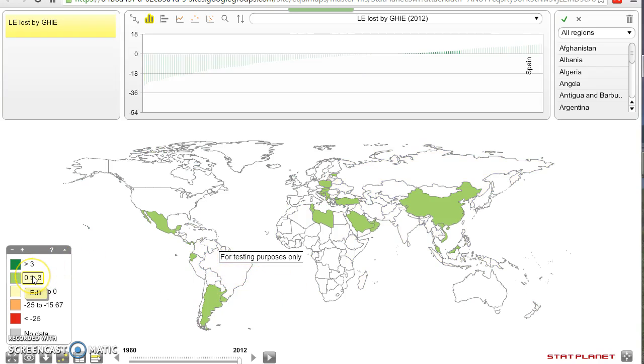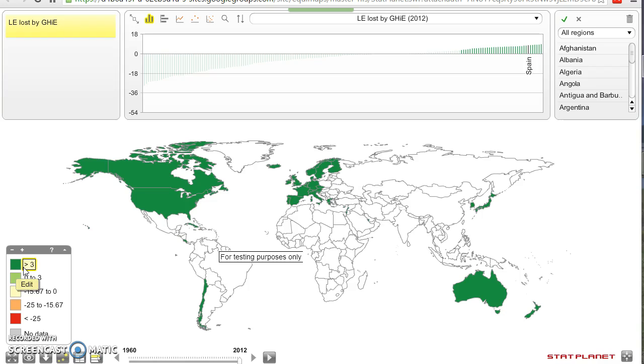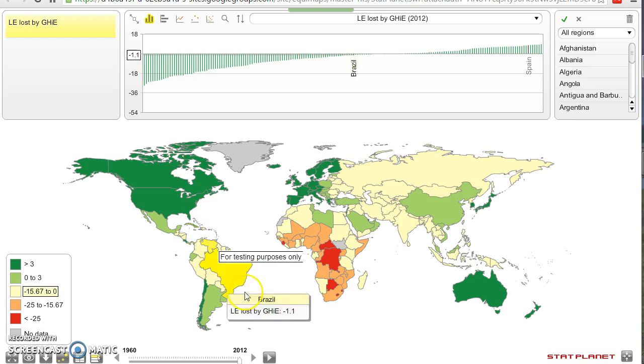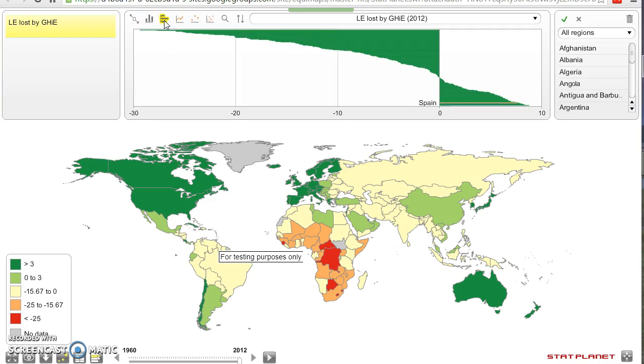But then there are countries in good health, like these ones here and these ones here. Not only the very wealthy countries, but countries like those in our models, Costa Rica, Cuba and others. So this is interesting. You can also look at it in different fashions, those countries losing life and those countries with life above the global health equity standards.